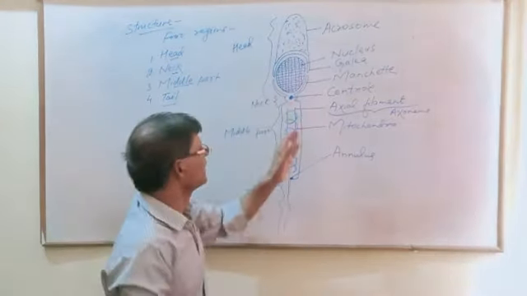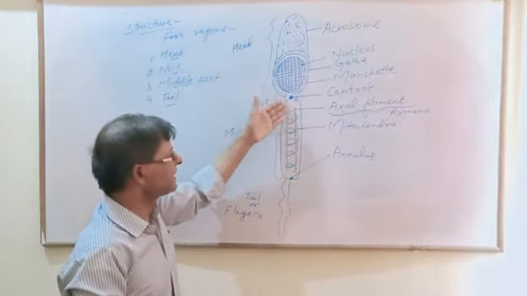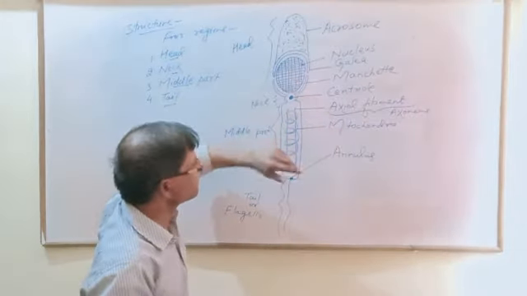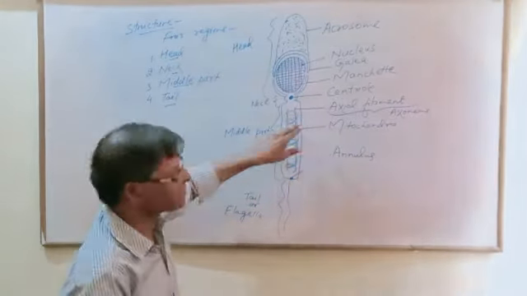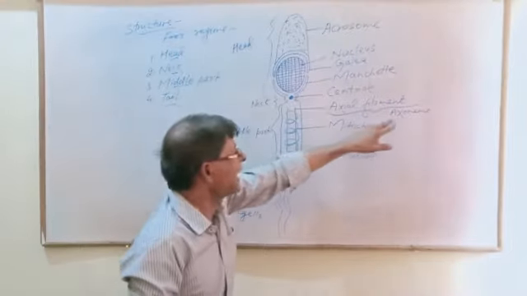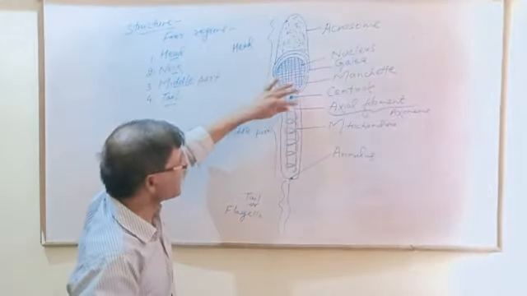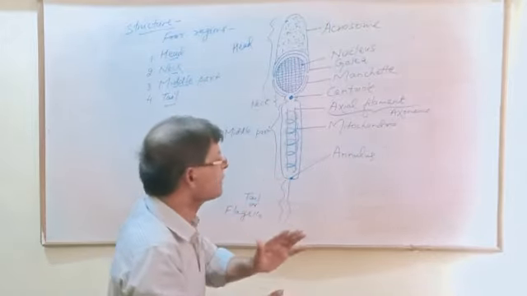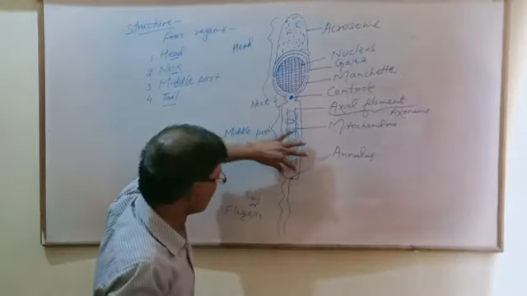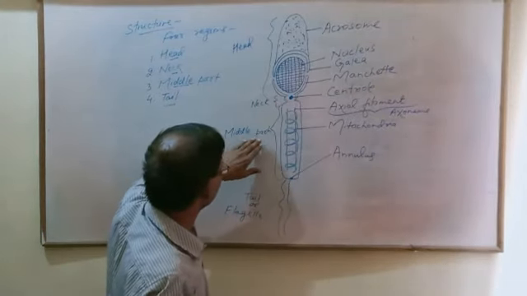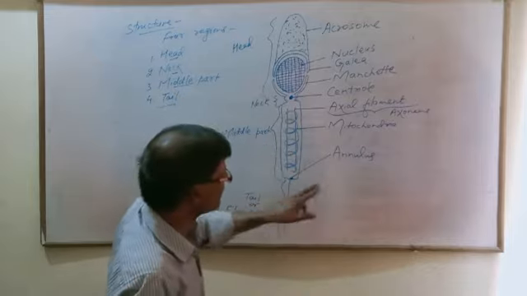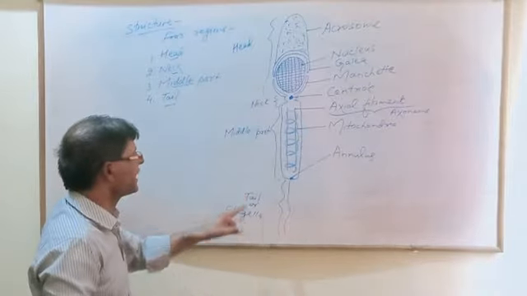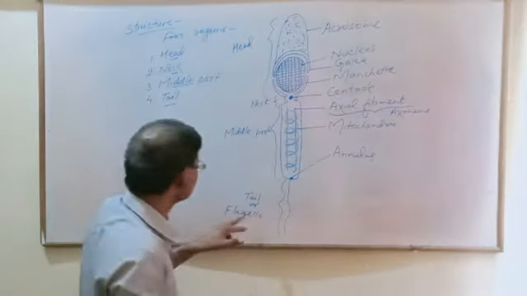Now the middle part. It is the longest part, in which begins the axial filament. That axial filament is also known as axoneme. That is spirally coiled by mitochondria. And the last part of the middle part has a ring-like structure called annulus. From annulus there arises a rib-like structure called flagella, that is the tail.